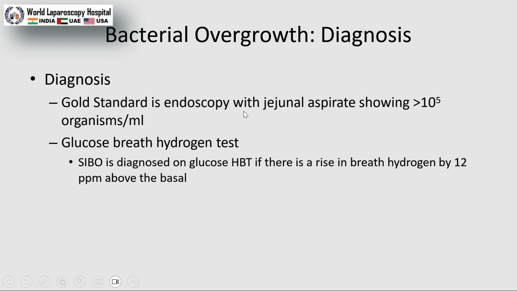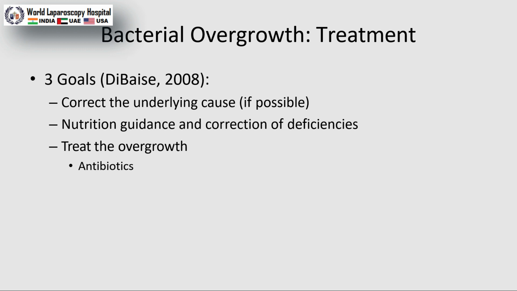The gold standard is endoscopy with jejunal aspiration, showing greater than 10 to the power 5 organisms per ml. Another tool is the glucose breath hydrogen test. If it is more than 12 ppm above the basal, then bacterial overgrowth can be there. And the treatment is to correct the underlying cause, nutrition guidance, and antibiotics. In some cases there is a requirement of an antibiotic, that's rifaximin.